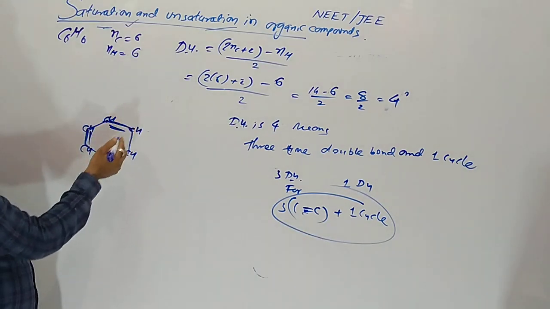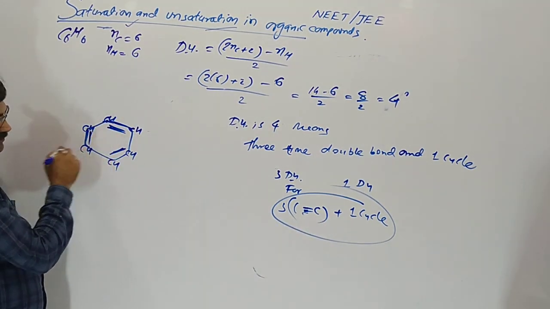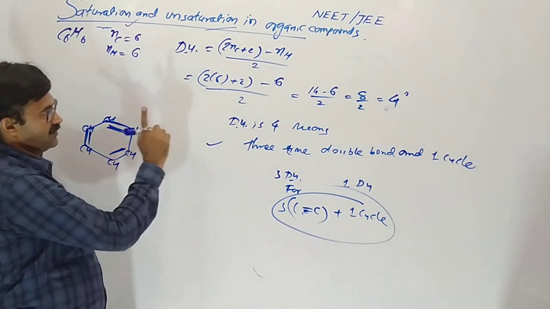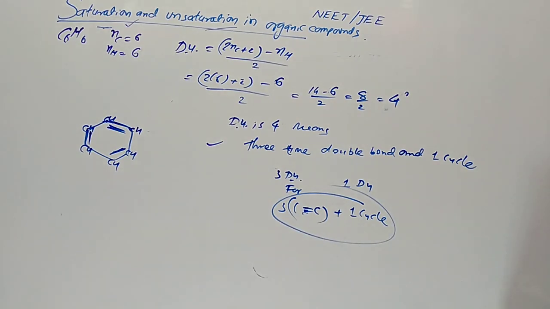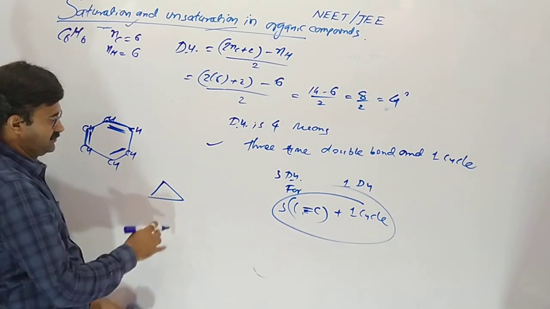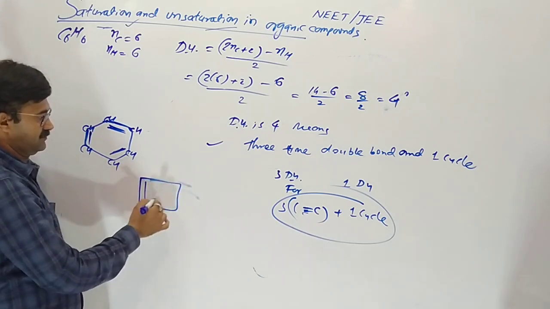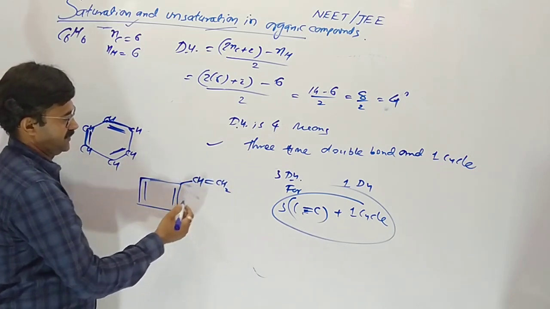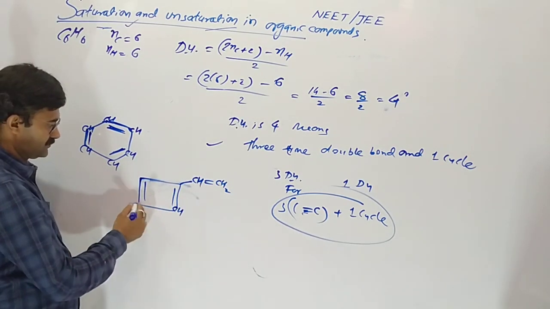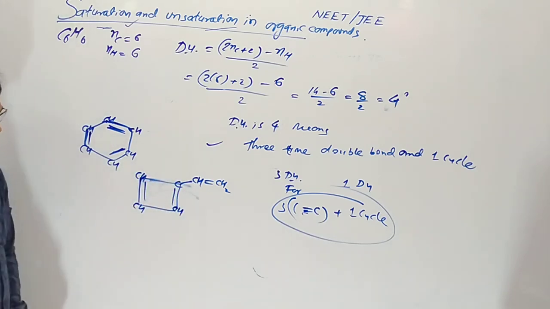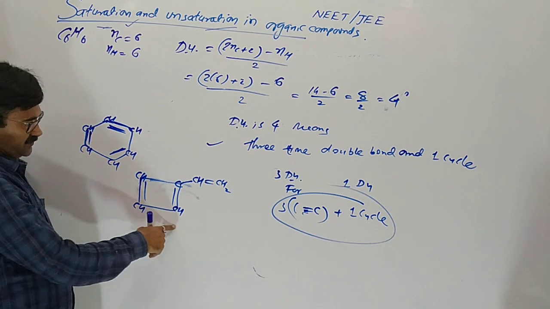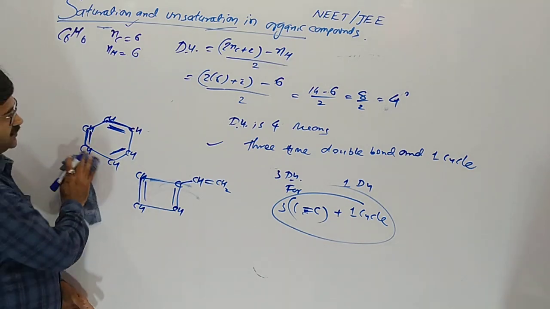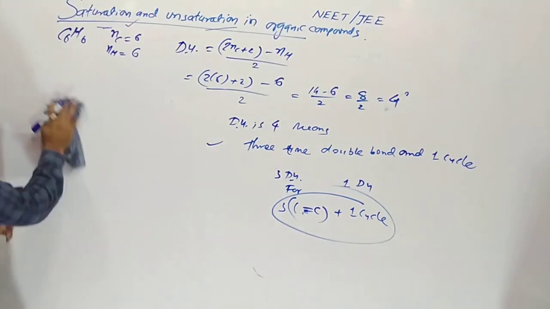Understood? DU is 4: 3 DU for the double bonds, 1 DU for the cycle. Total DU are 4 means 3 double bonds and 1 cycle. What about this? 1, 2, 3, 4, 5 and 6. So these are the possibilities.